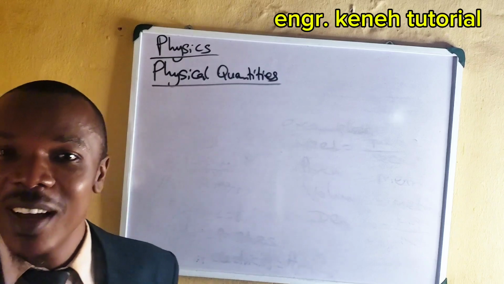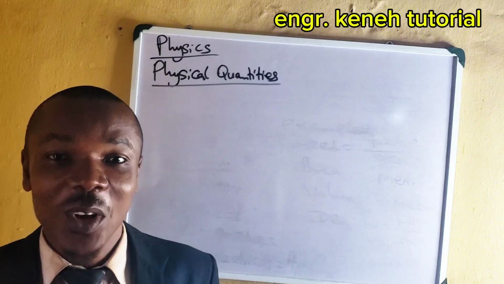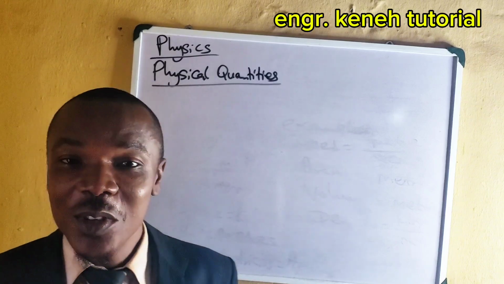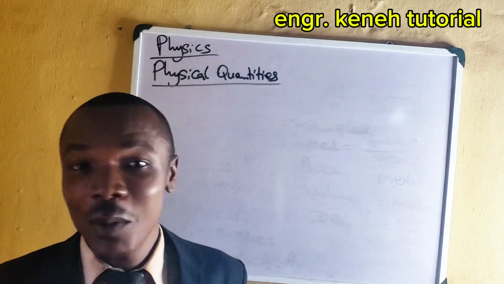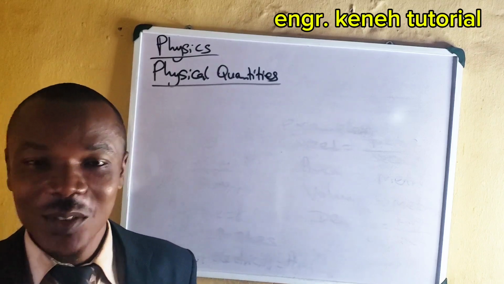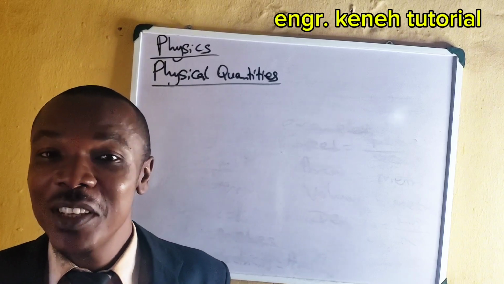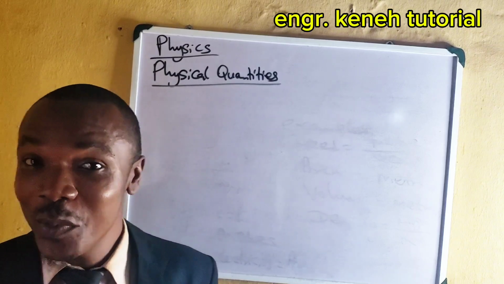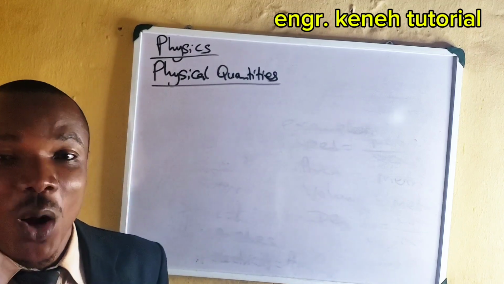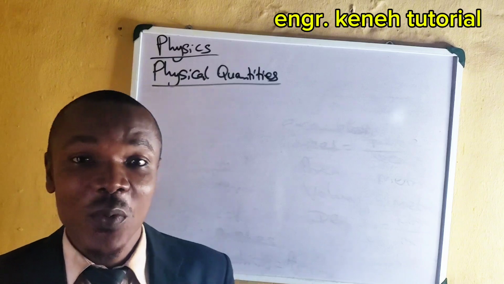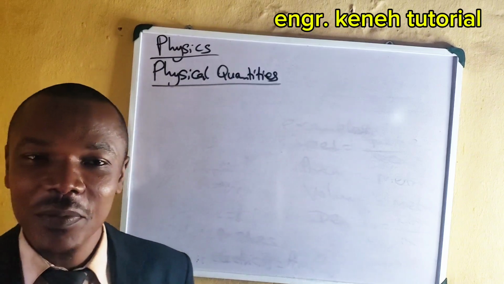Physical quantities. Remember, we have area, we have volume. You can measure volume of a cylinder using a measuring cylinder. You can also use pipettes, burettes in the laboratory to measure. You can measure length using meter rule. You can even use measuring tape. You can use a micrometer screw gauge. You can use vernier caliper, depending on what you are measuring. All right. All these, they are what we refer to as what? Physical quantities. In physics, we have them.